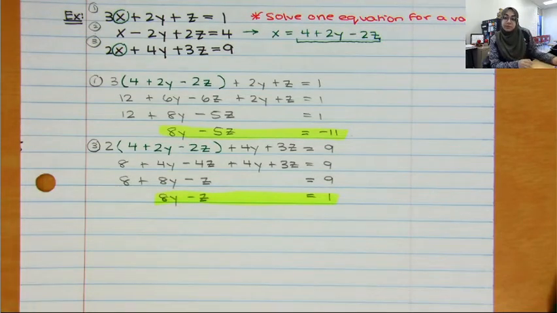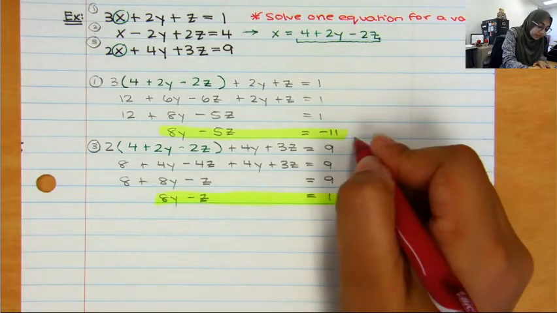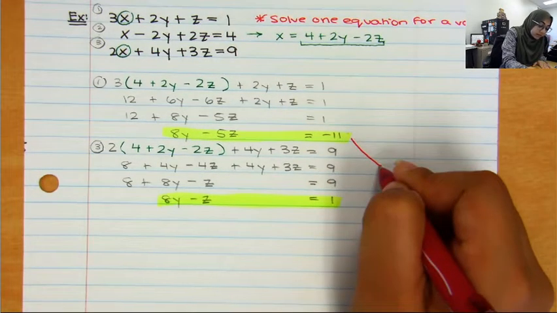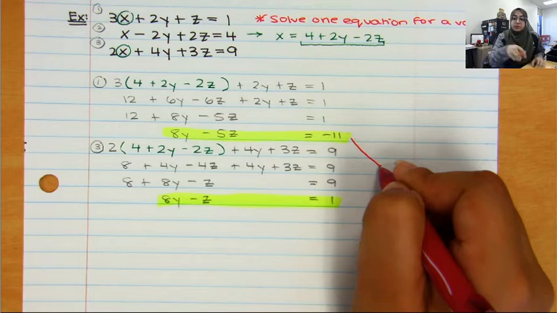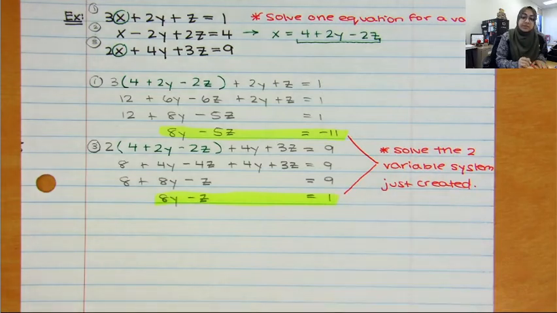Now, if you don't remember how to do that from Algebra 1, there's tons of resources out there for you, and of course, I am going to solve it in this example as well. So we're going to say solve the 2-variable system just created. Okay, so now what I'm going to do, sorry about that, it got frozen. So solve the 2-variable system that you just created.